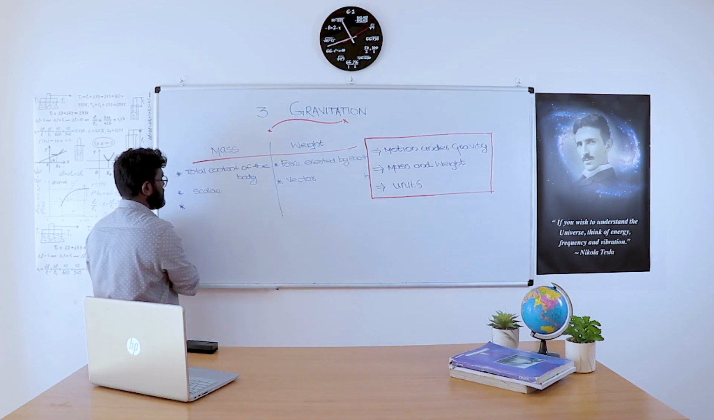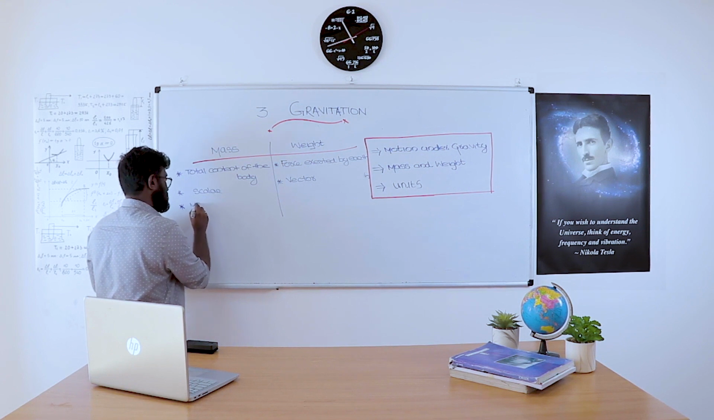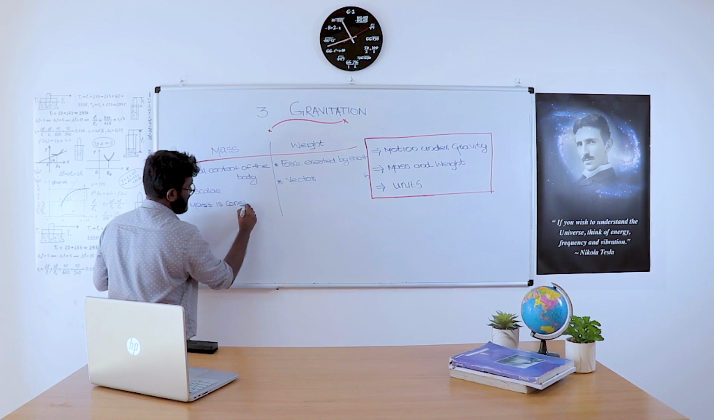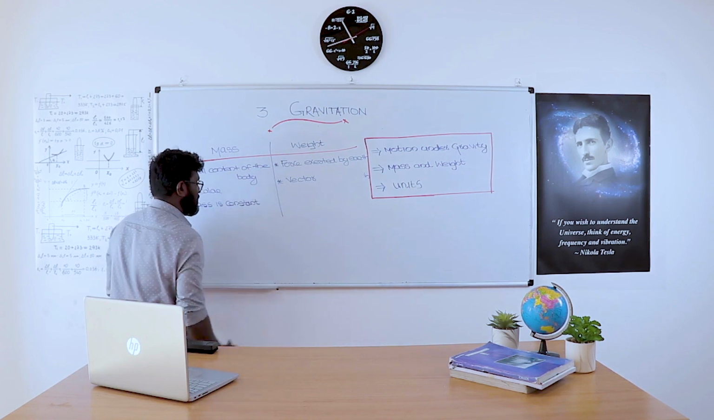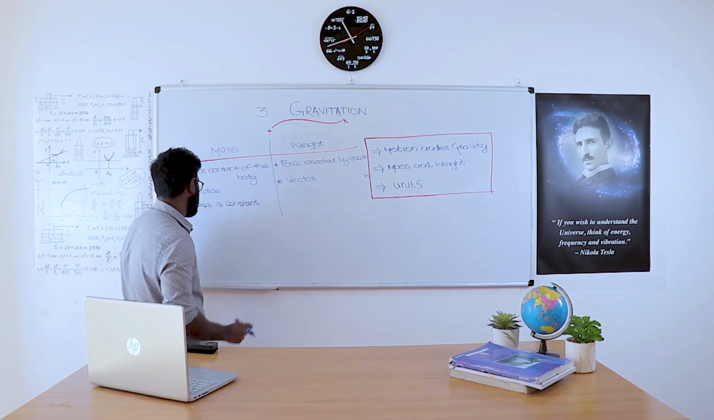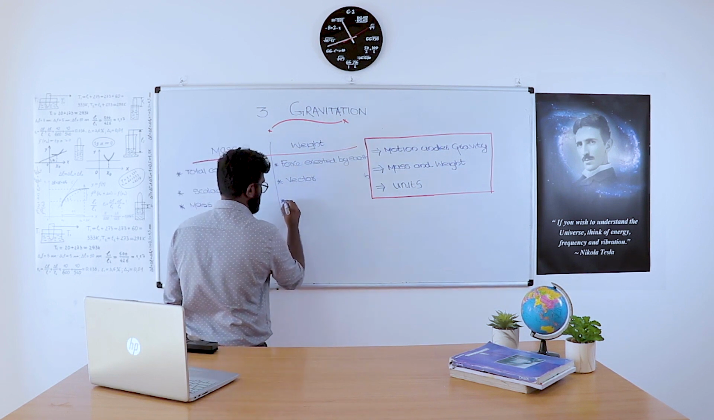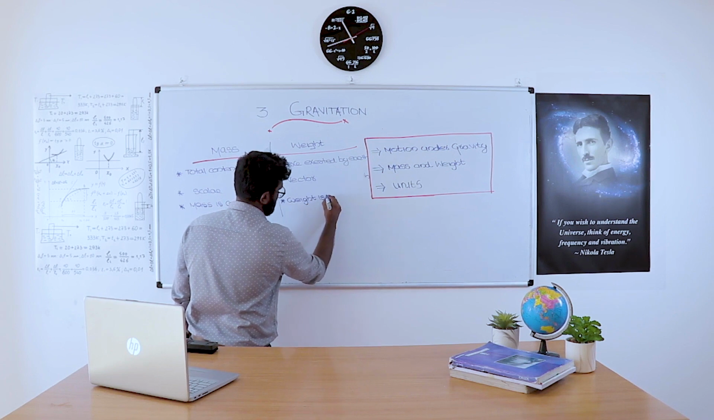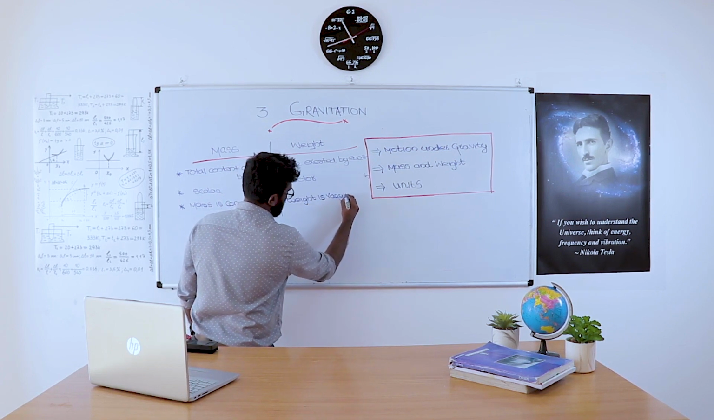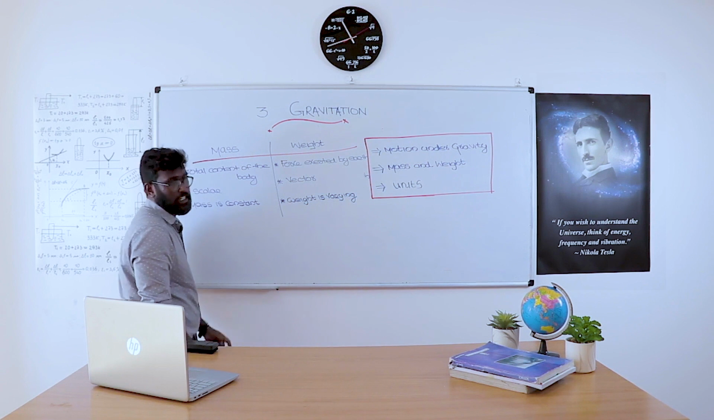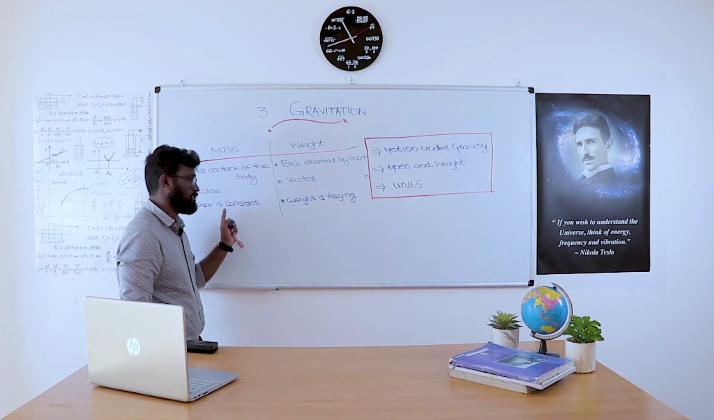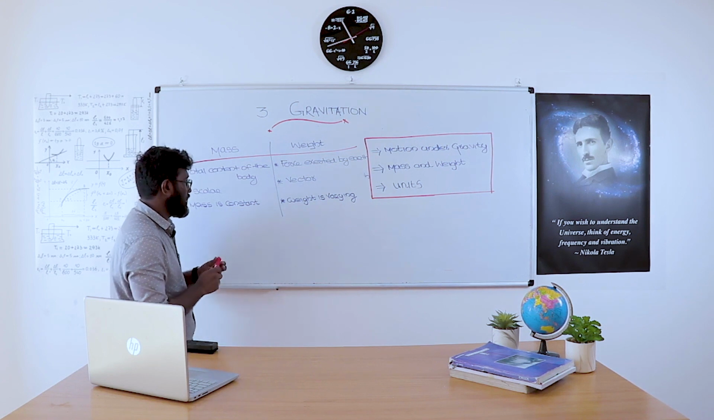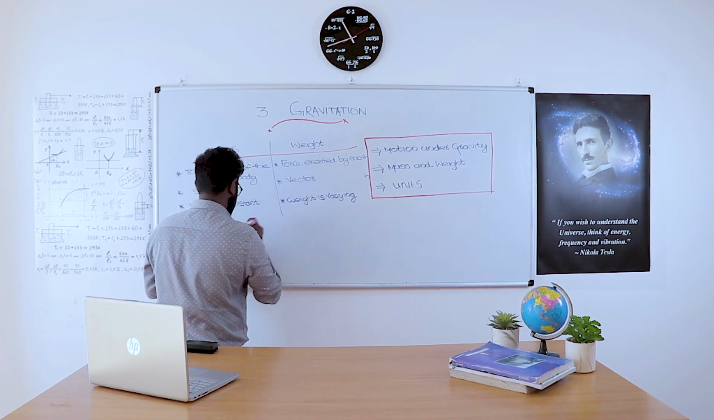Third one, mass is constant. This is important, we need a clarification regarding this point. Mass is constant while weight is varying. So we need clarification regarding mass and weight. In this point, mass is constant and weight is varying. We have to explain this point briefly.